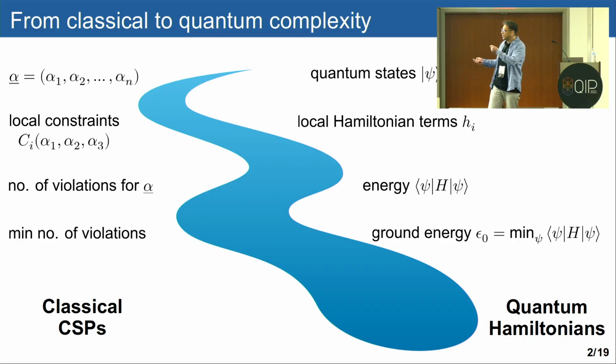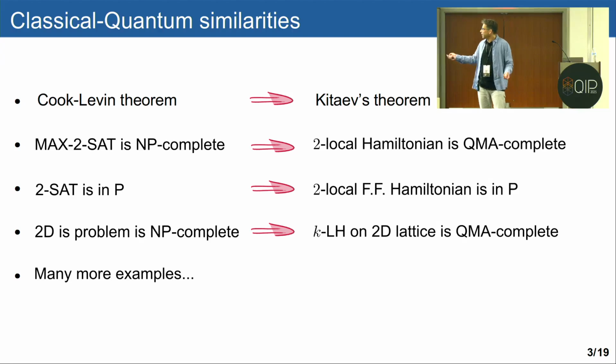And this map has managed to take us quite far, and using it we can prove many similar results in the quantum regime that are taken from the classical regime. So for example, the Cook-Levin theorem saying that 3-SAT is NP complete.